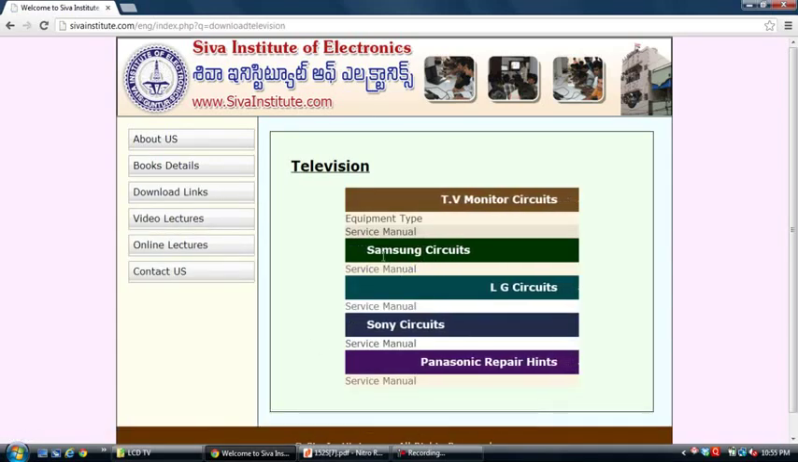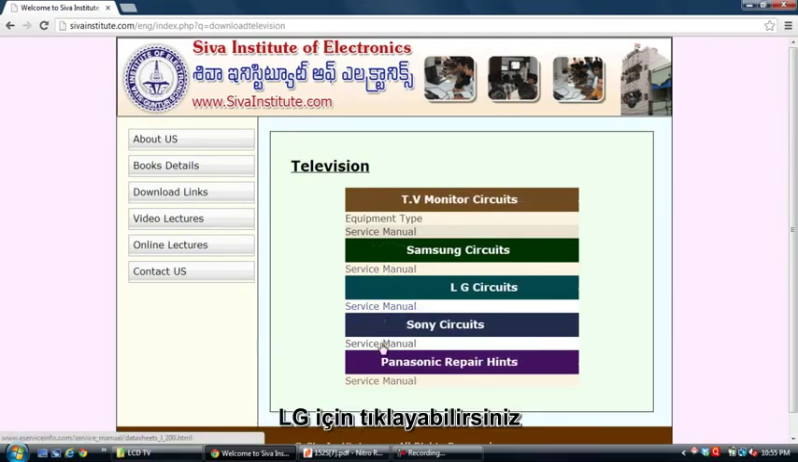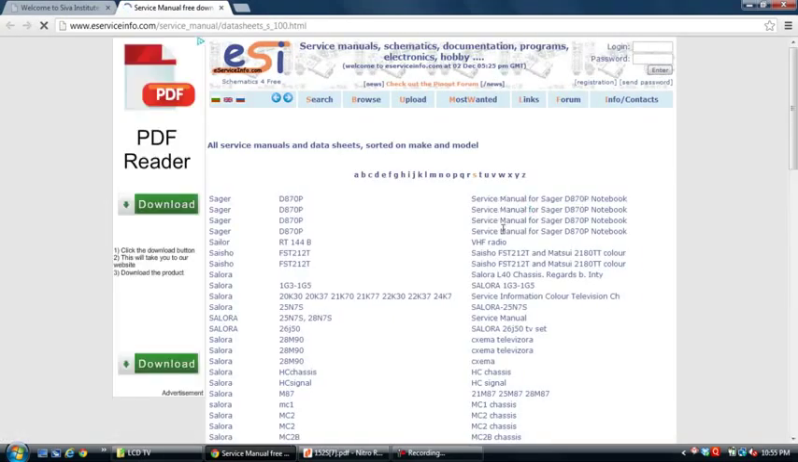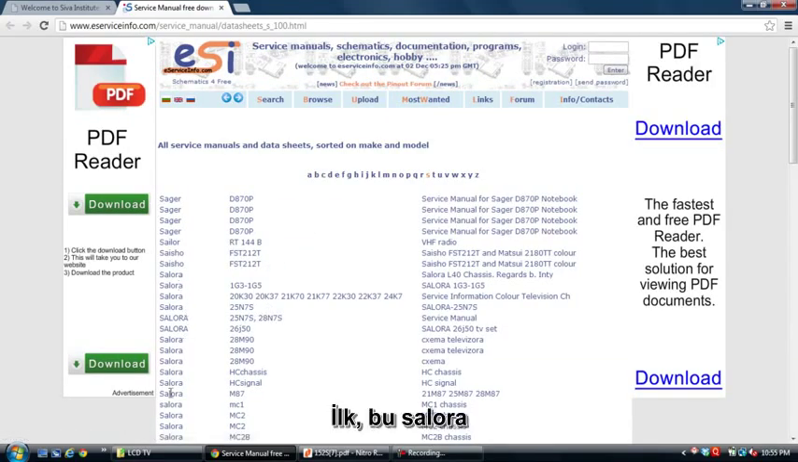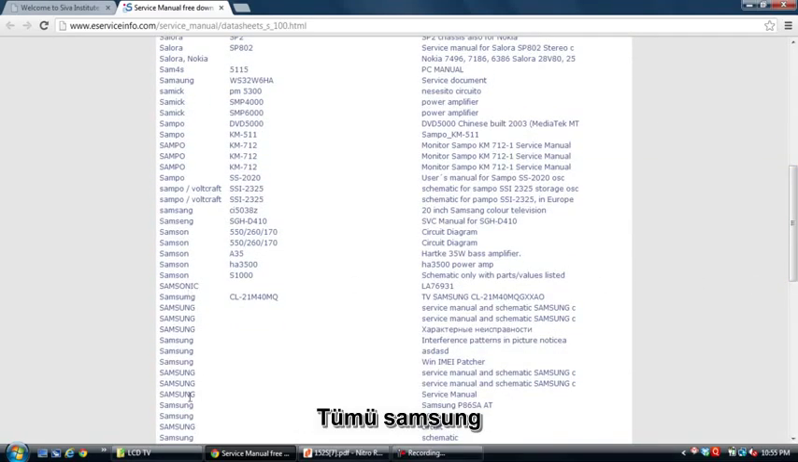If you want Samsung, click here. LG, click here. Sony, Panasonic. Samsung: first, this is Salora, S letter. See here, all these Samsung.